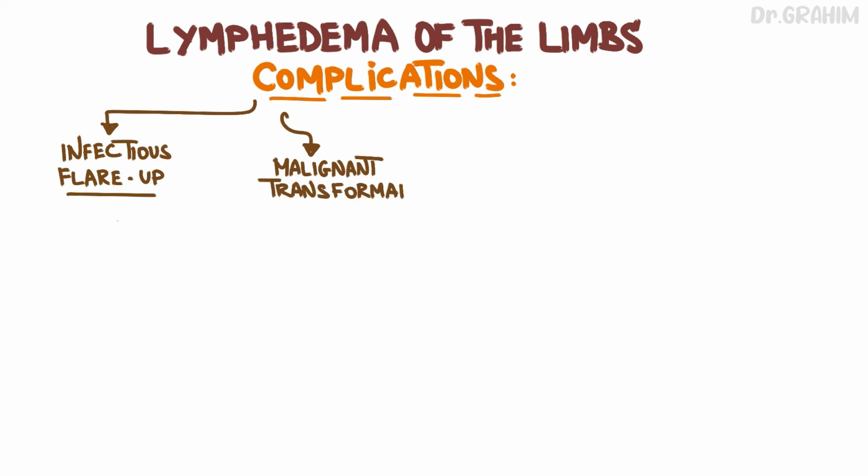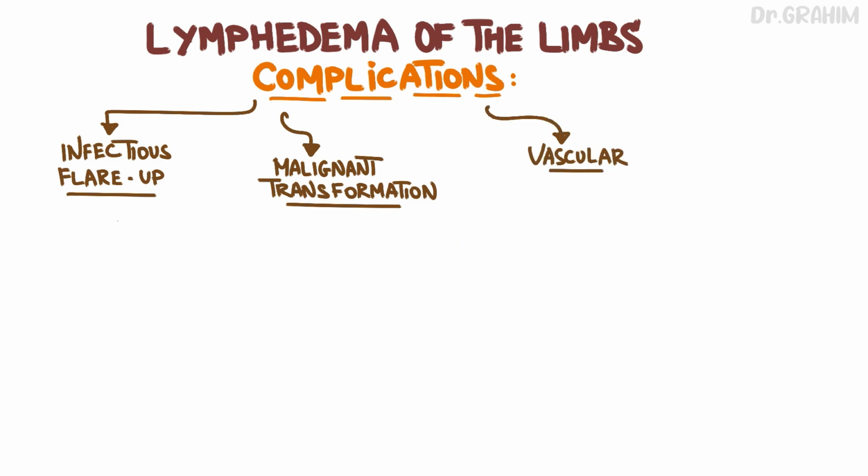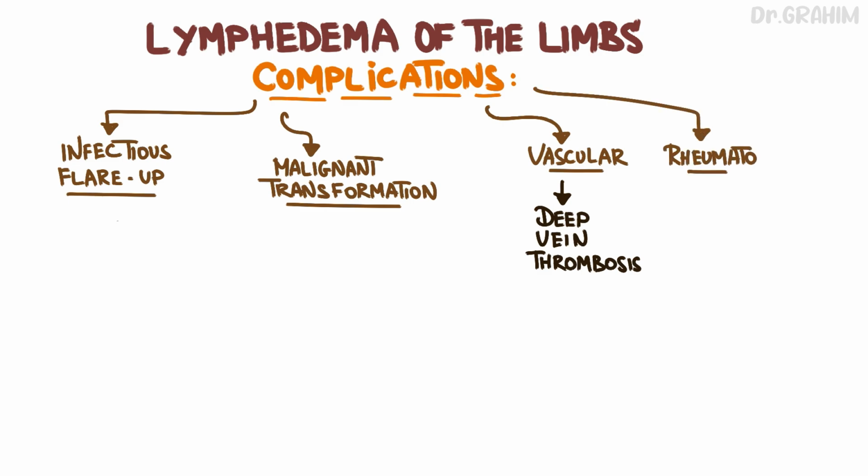Malignant transformation, Stewart-Treves lymphangiosarcoma, a rare complication of chronic lymphedema occurring in 90% of cases in the context of a history of breast cancer. This rare and aggressive form of cancer develops from the lymphatic vessels and is associated with untreated chronic lymphedema. Vascular, rheumatologic, and neurological complications like deep vein thrombosis. Due to blood stasis associated with lymphedema, there is an increased risk of blood clot formation in the deep veins. Rheumatologic complications like joint pain, stiffness, and inflammation, thereby affecting patient mobility. The pressure exerted by the edema on the nerves can cause pain, numbness, or tingling, affecting sensations and nerve functions in the affected area.